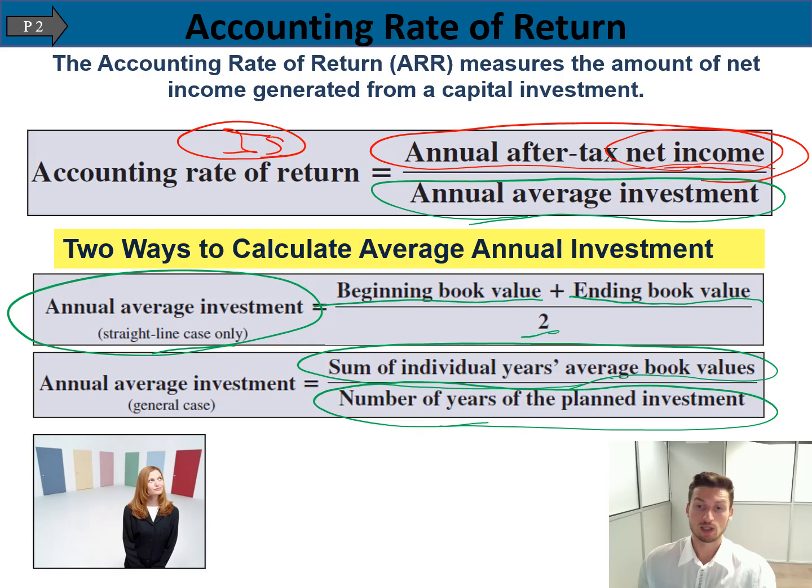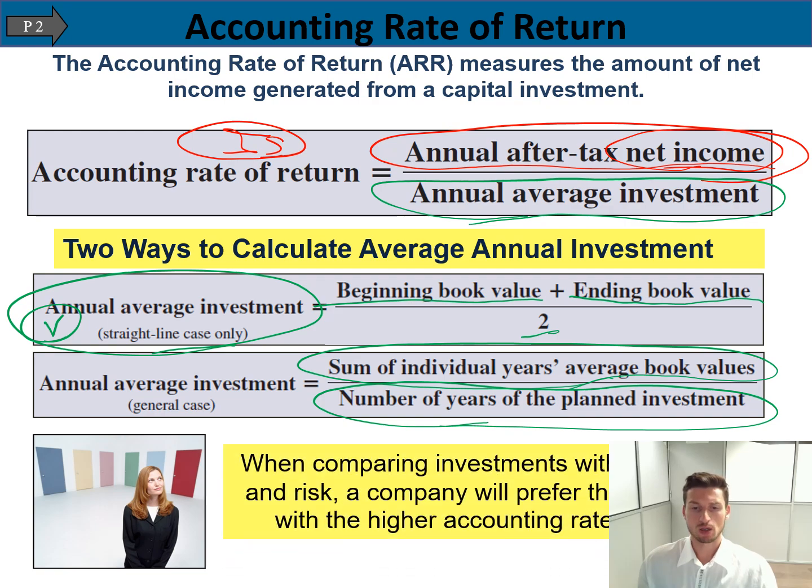So how many years does an investment have as its useful life. Okay, in this chapter we're mostly going to use this approach because it has straight line depreciation. Of course, managers prefer to choose the projects which have a higher accounting rate of return, because it means the net income generated from a capital investment is higher and it will give you more money. Of course, it makes sense, I hope.